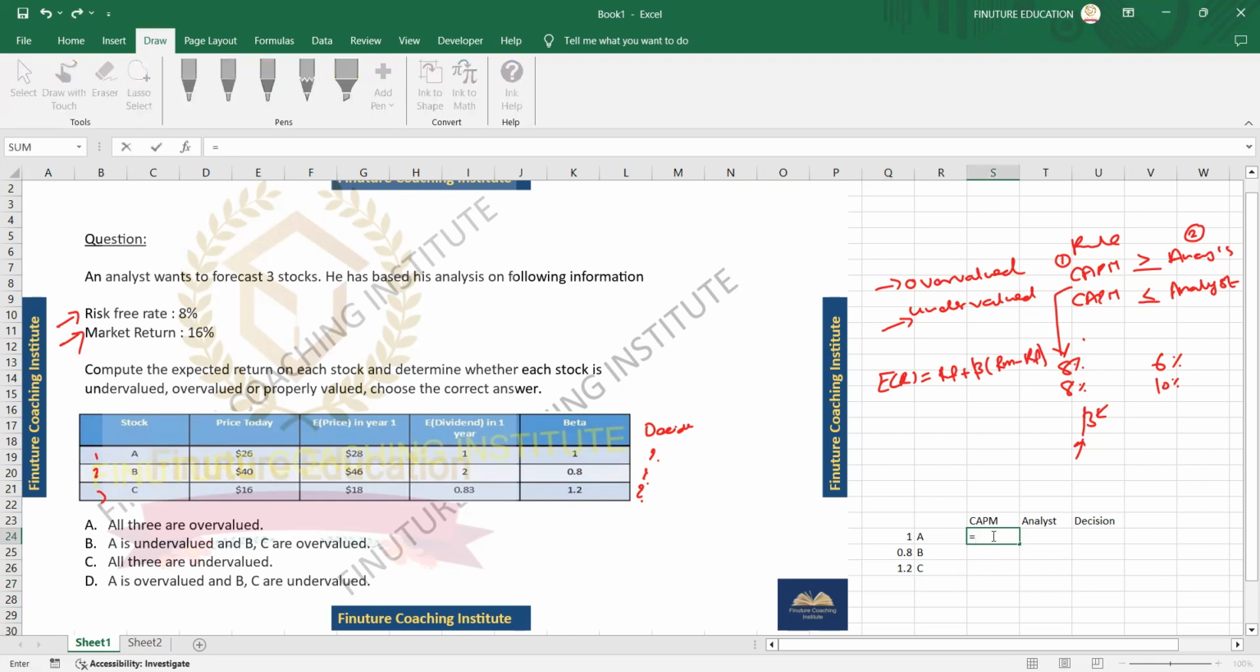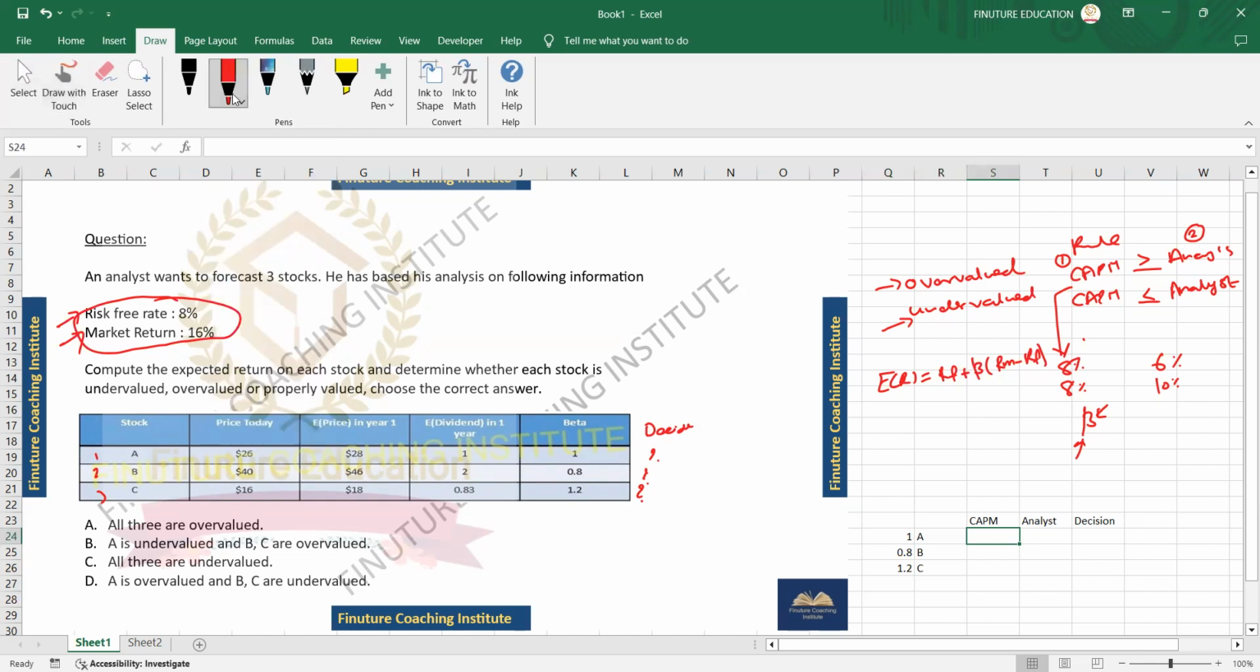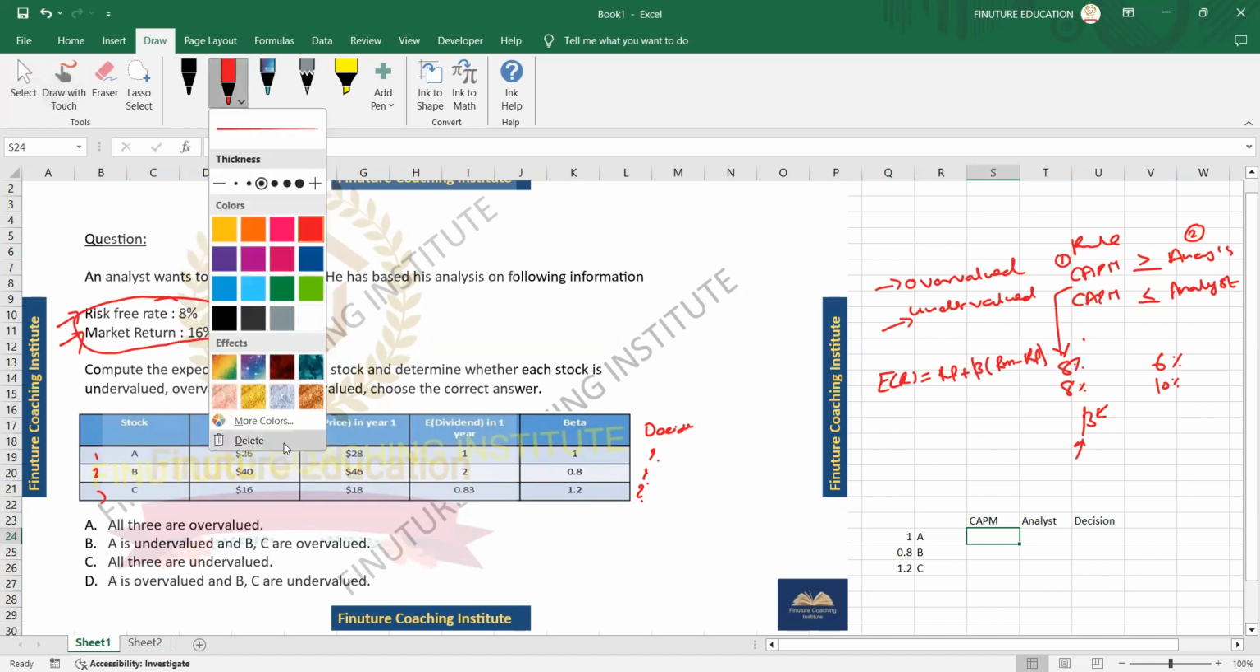Now let's calculate. The risk-free rate is 8%. Let me just circle it so that you focus on this. These are the two pieces of information that we will use. We have the difference between the two, which is 8%, the market return minus the risk-free rate. It's the risk premium, right? It's the same for all the assets.